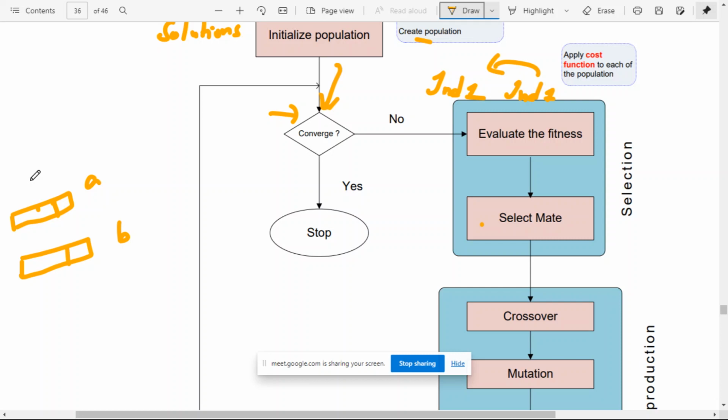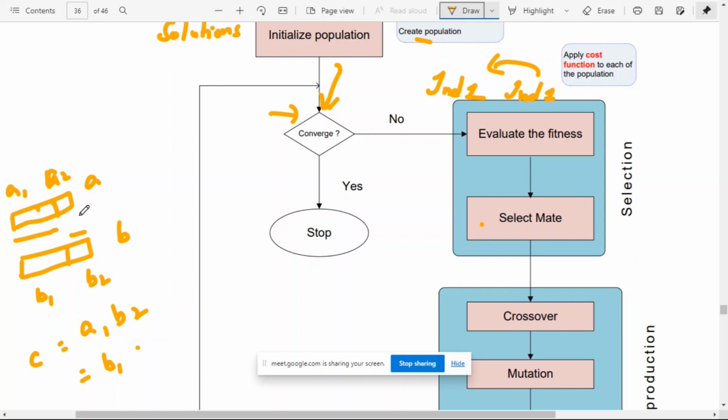Then the new offspring can be either A1 B2 or B1 A2. It can be any combination. It can be A1 B2, where the first part comes from here and the second part comes from here, or it can be B1 A2, where the first part comes from here and the second part comes from here. That is what is called crossover.